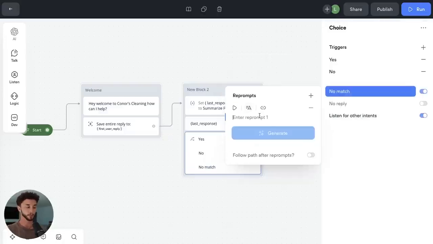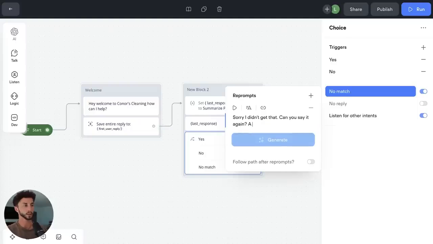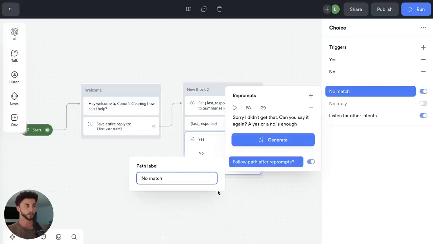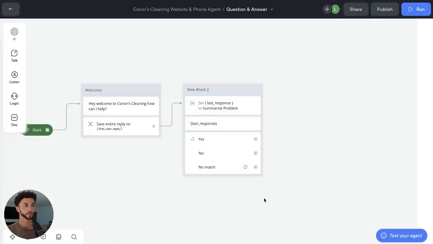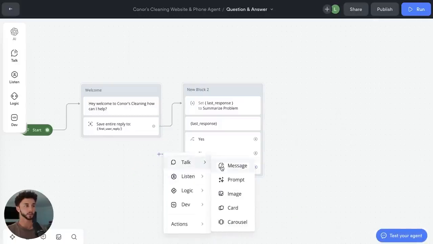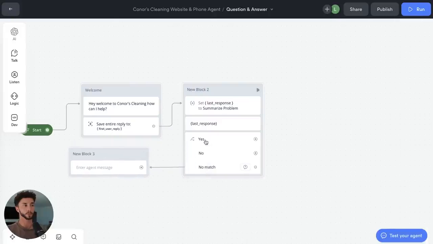And if they don't say yes or no clearly, or we can't pick it up, we can add a no match here. We can say, "Sorry, I didn't get that. Can you say it again? A yes or a no is enough." And then we can say to follow a path after these reprompts, which we'll call no match. And then we have this no match path, which we'll set up in a second. I'll just put it as a filler for now.